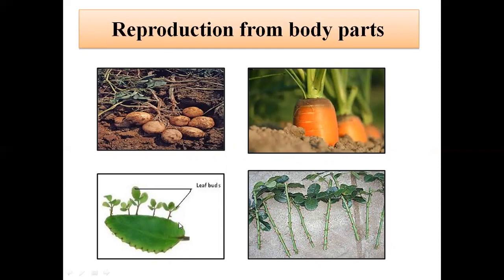You can see here leaf buds, which are responsible for the growth of a new plant. When these leaves fall on moist soil, they grow into new plants. You can see the stem cuttings of rose here, and these stems can grow into a new plant.